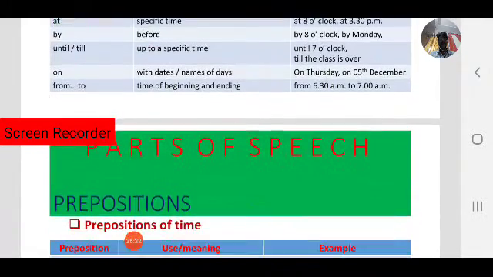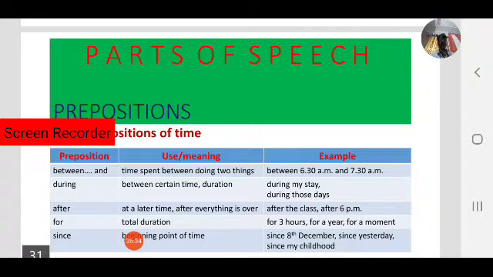Okay, next one, between and and, prepositions of time, where we use between and and. So what is the meaning? Time spent between doing two things. In that case we use between and and.